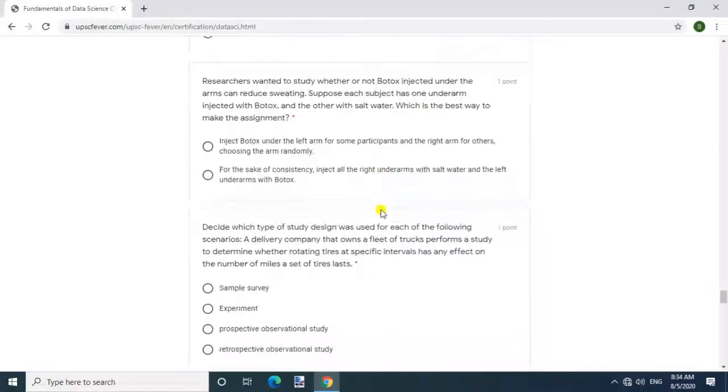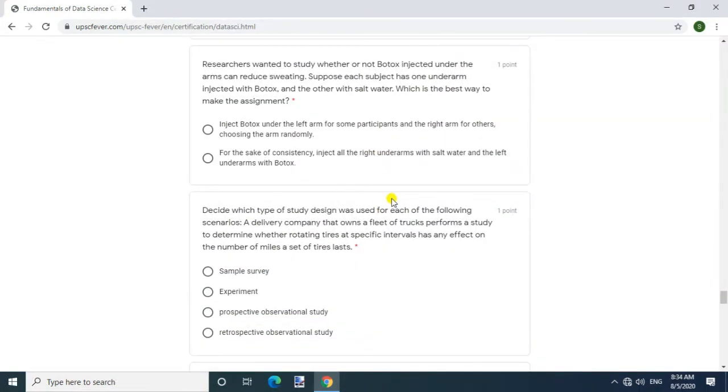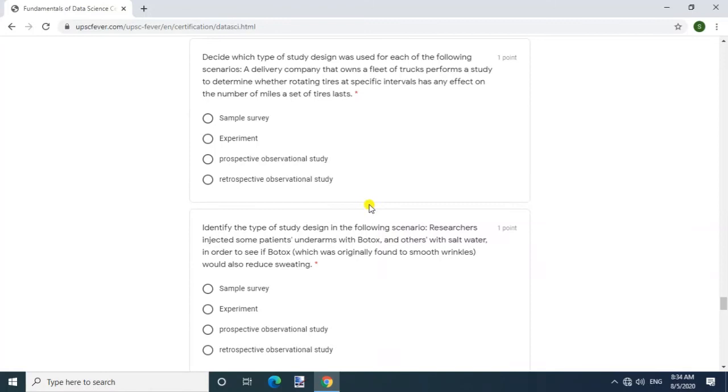Answer, experiment. Question, researchers wanted to study whether or not Botox injected under the arms can reduce sweating. Suppose each subject has one underarm injected with Botox and the other with salt water. Which is the best way to make the assignment? Answer, inject Botox under the left arm for some participants and the right arm for others, choosing the arm randomly.